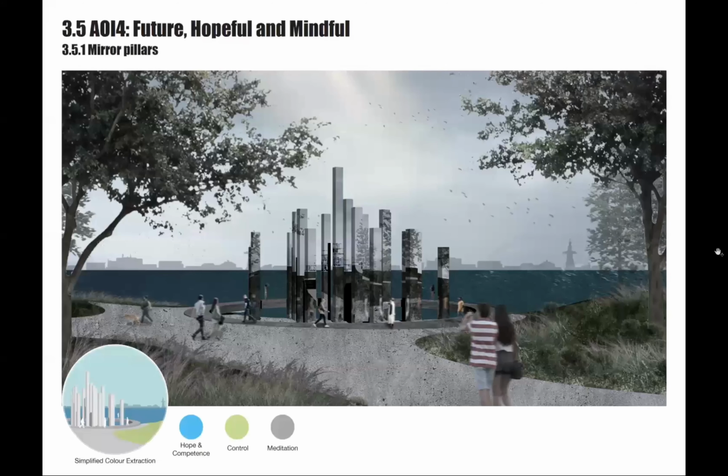In the last AOI, there are 20 mirror pillars set in the middle and a stone paved loop surrounding them. The circle loop doesn't have angles, which provides a smooth and less stimulating experience to inspire visitors to meditate while walking on it. The mirror textured pillars can reflect the view of the temporary hospital installation and also the visitors themselves. Additionally, through the gaps between the pillars, visitors can also see the big open lake view. When visitors see all these views in the same direction, they will be inspired to reflect on life and death, devastation and salvation, human and nature, and the pandemic.